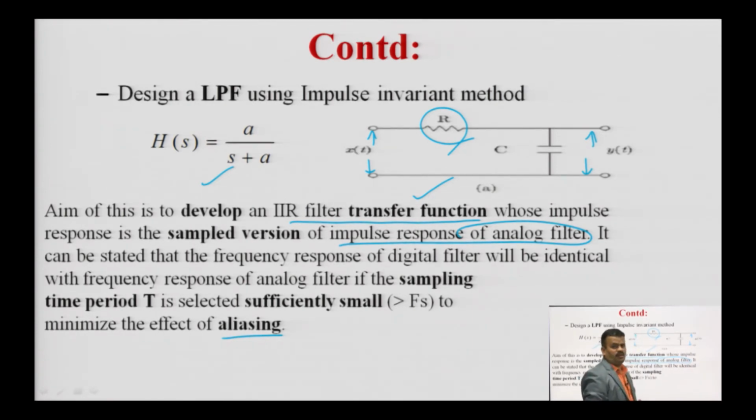So, in this method what? You have to convert your IIR digital transfer function whose impulse response is exactly equal to the sampled version of the impulse response of the analog filter. So, this is concerned with impulse response, that is why it is called the impulse invariant method, okay, and you have to transform your signal.